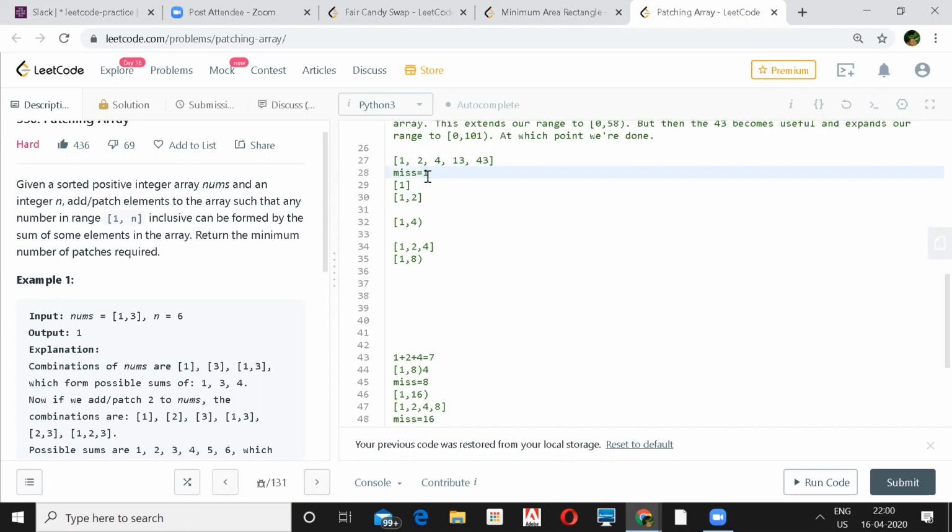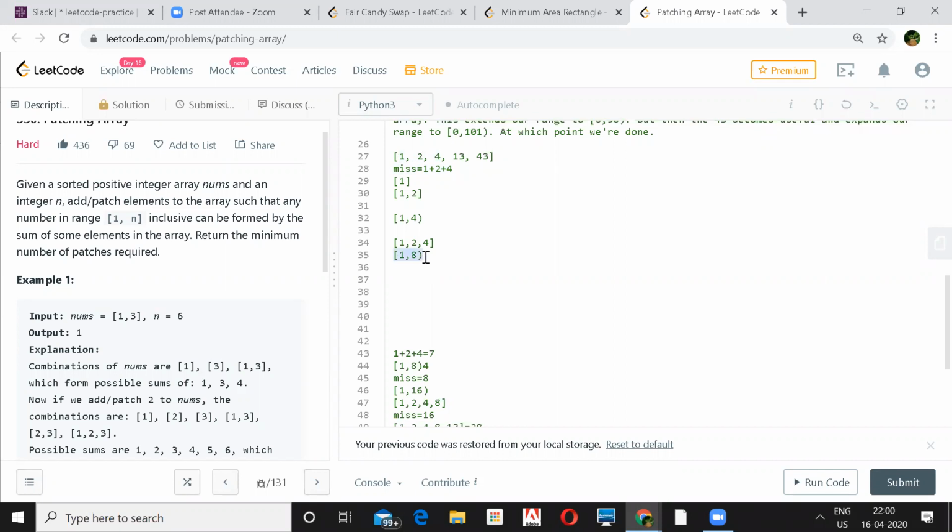Let's say initially my miss was 1. Now I'll check, I added what? 2 I added. Now I'll check whether I can generate 3 from the existing numbers. If I can generate 3, then I don't need to add, and I'll increase the miss. I was adding 4. This will be 4, 2, 6, 1, 7. By adding 4, I can generate up to a sum of 8, right?